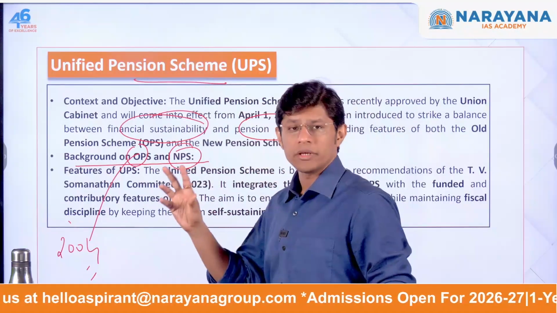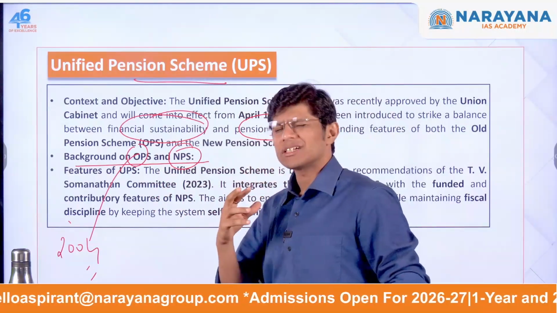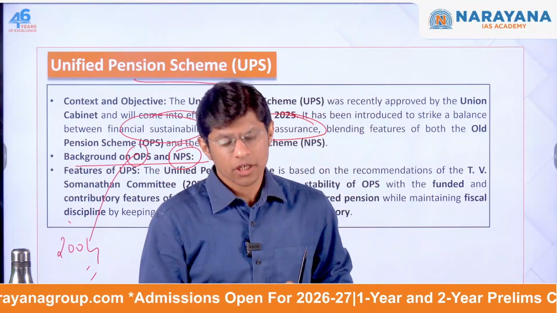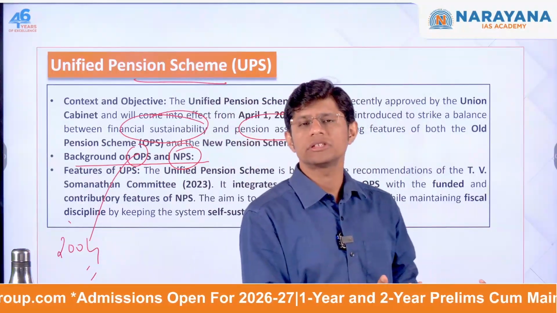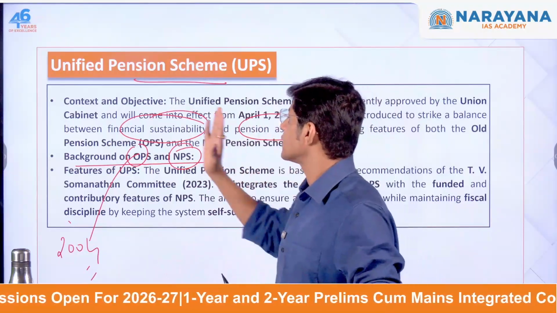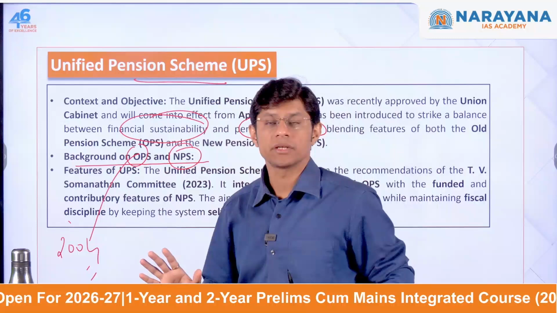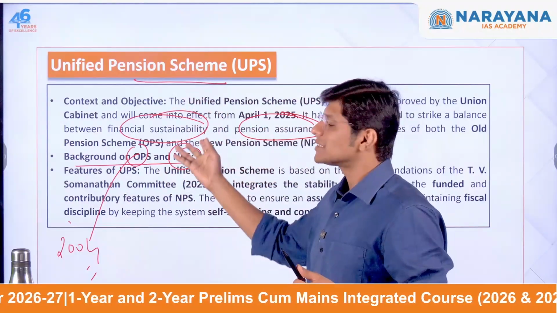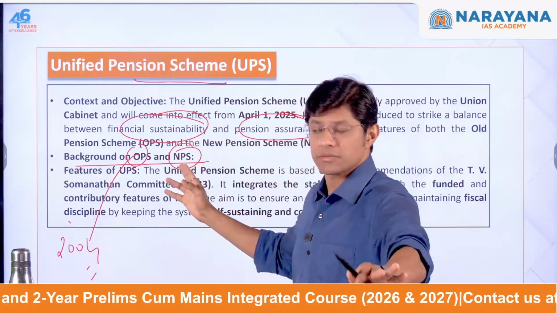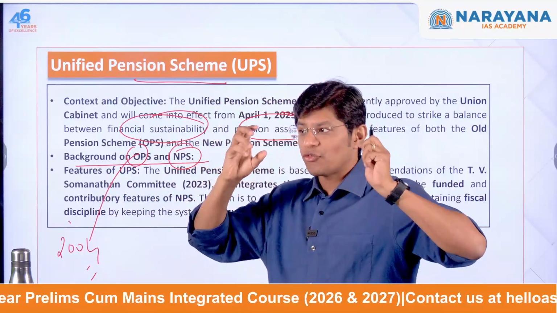Now, because of the OPS, the government was under tremendous financial strain. The government borrowed loans and it was not a financially sustainable model. So this system had to be replaced with the National Pension System and the Unified Pension System. Now this actually gives you a guaranteed pension. It also ensures financial prudence.